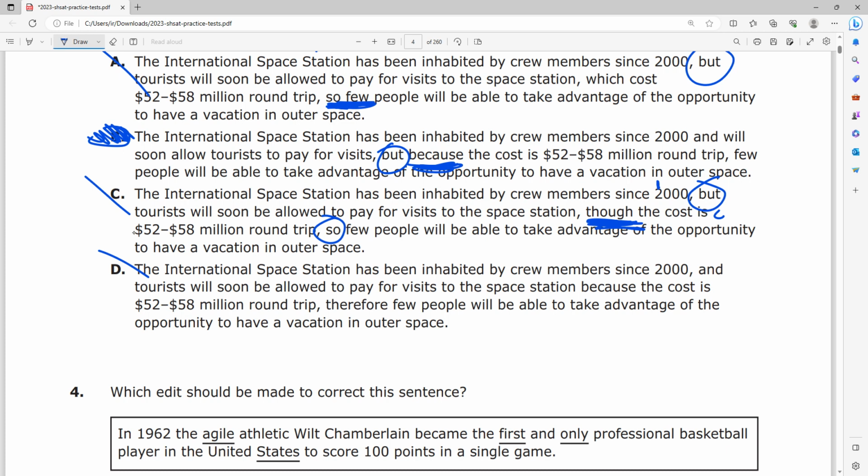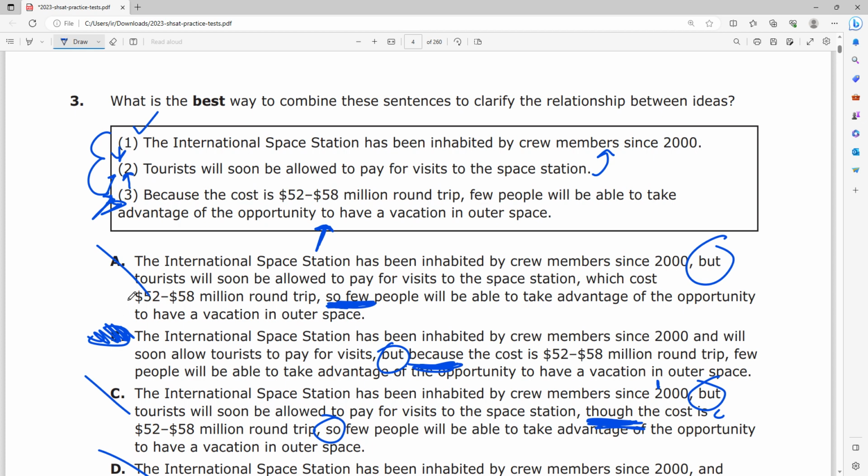Tourists will soon be allowed to pay for visits because the cost is $52 to $58 million round trip. That doesn't make any sense. The high price tag isn't the reason why tourists are being allowed to come. The price has no reason behind why the tourists are coming. So that's just illogical, and that leaves us with choice B as the right answer.